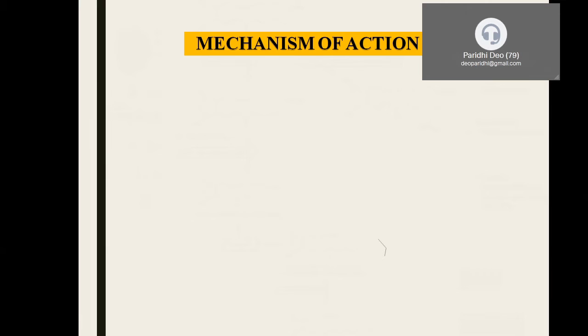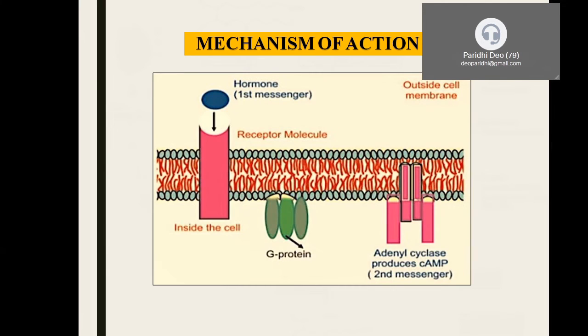Now coming to the mechanism of action on the various tissues. How do these local hormones called prostaglandins act? There are G protein coupled receptors located on the cell membrane. Whenever the hormone binds to these receptors, they get activated. What is the next fate of this G protein coupled receptor?